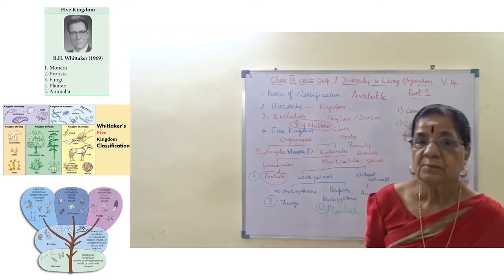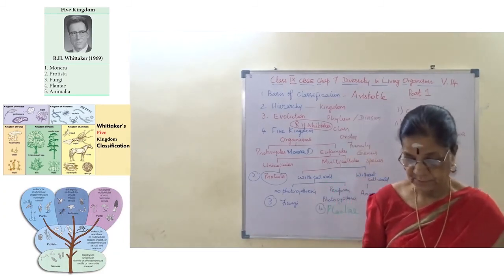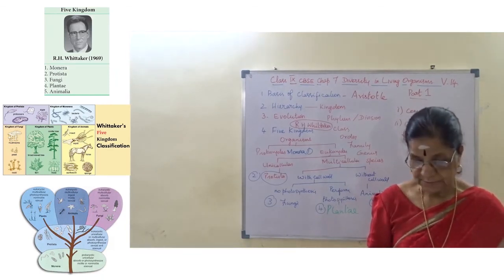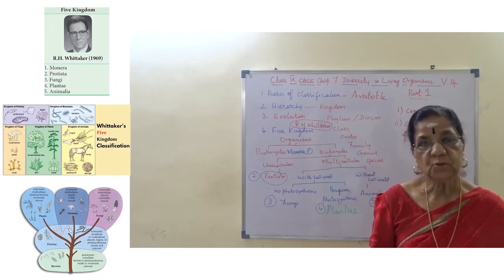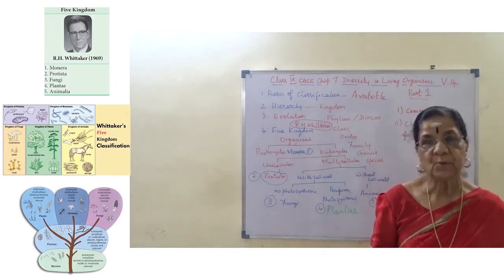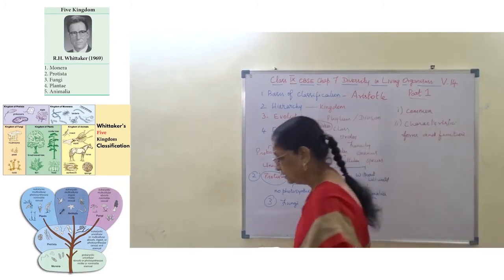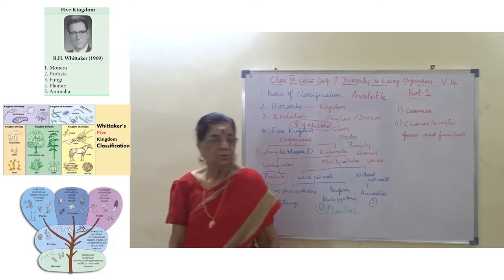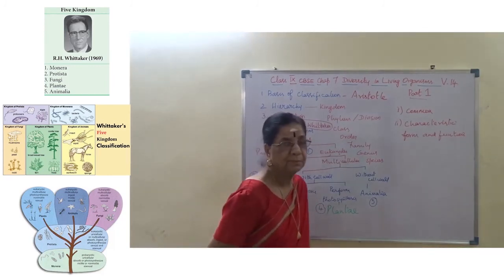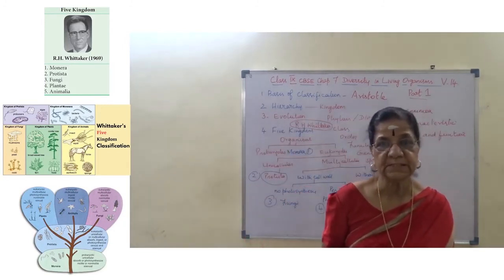All plants are autotrophs and mostly visible forms. We will go into Kingdom Plantae in detail for further classification.